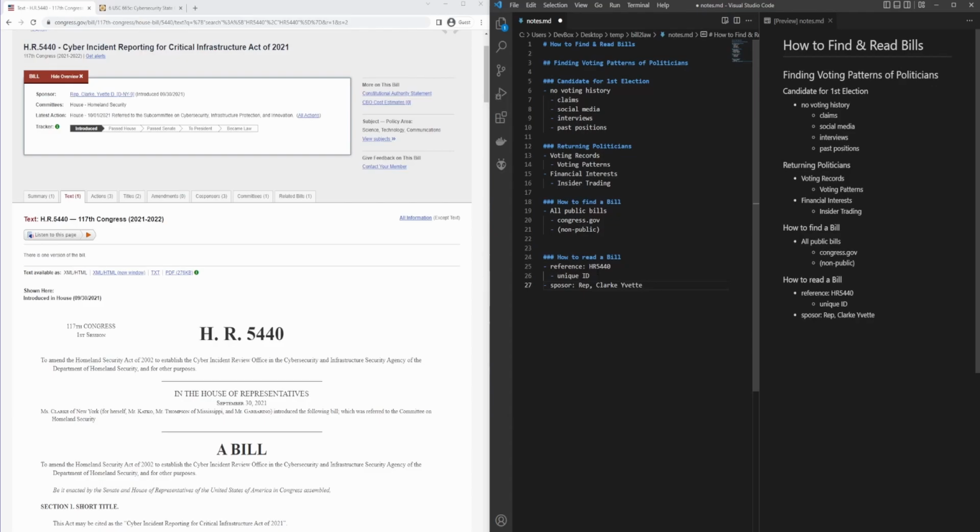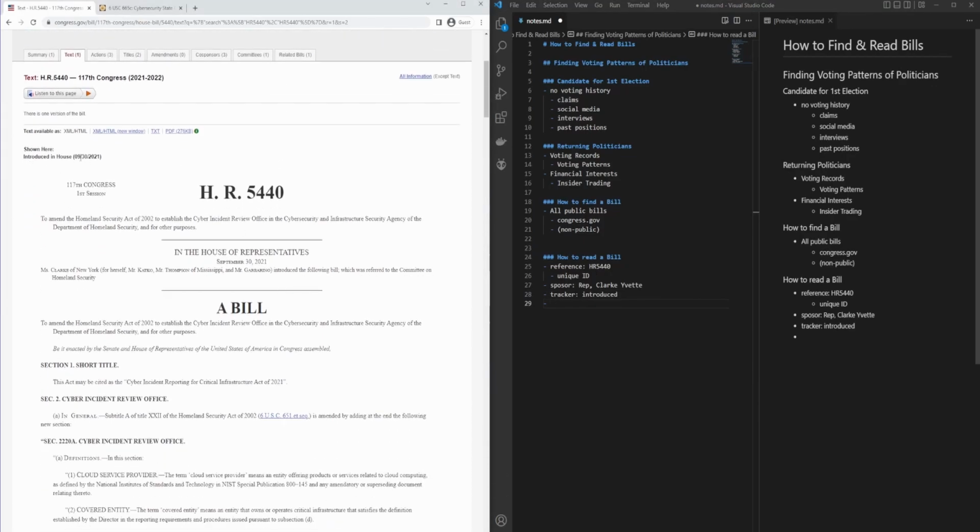Yvette. If we go down a little bit further, we can see the tracker, and the tracker is the status, and in this case, the bill has just been introduced. Now, we can see, if we look at the raw text of the bill, that the bill was introduced in the House on 09-30-2021.